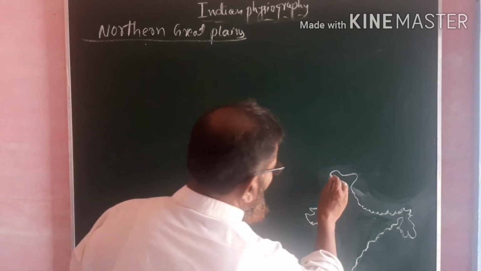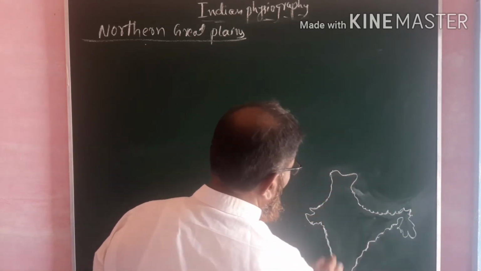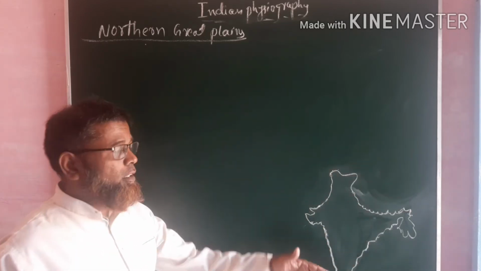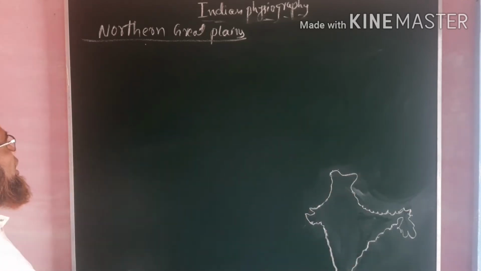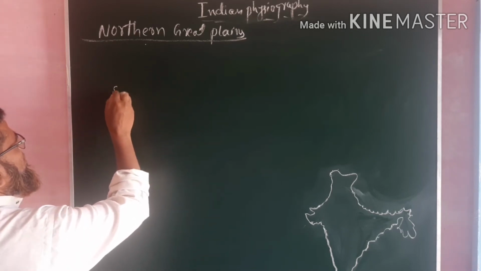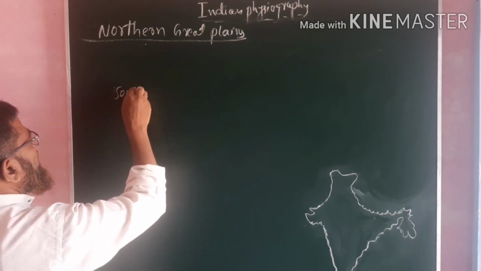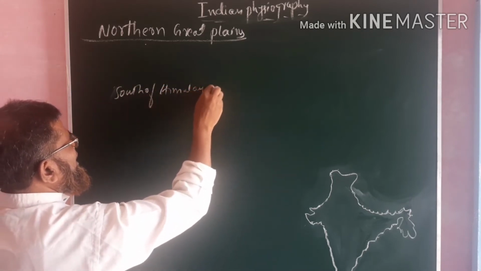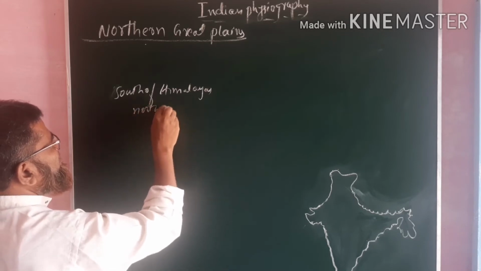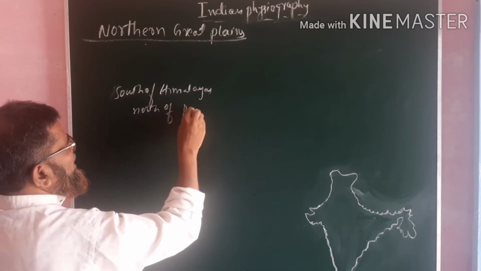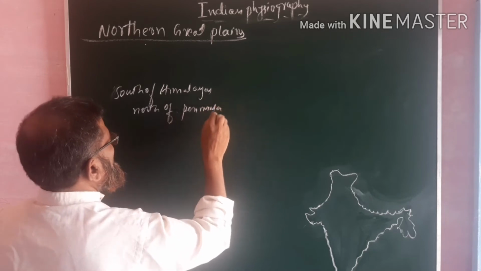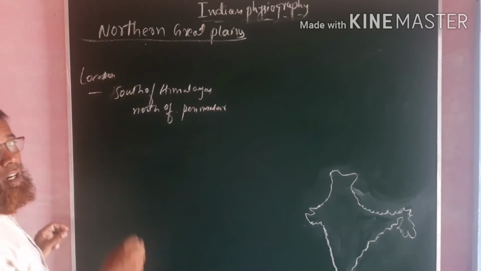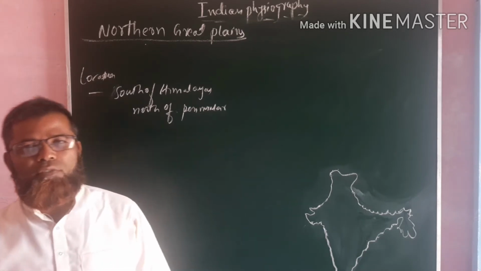Where does it lie? It lies south of the Himalayas, and north of peninsular India. Here is the location of the northern Great Plains, and how it is formed.